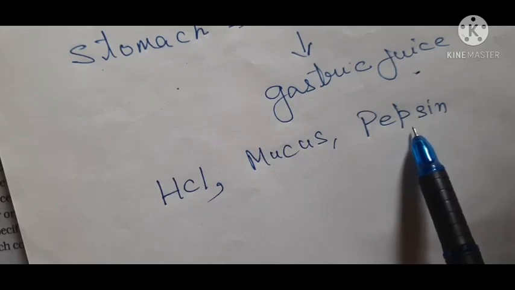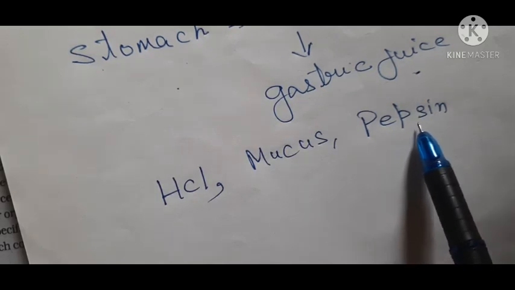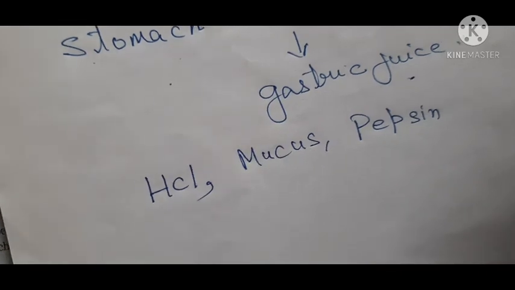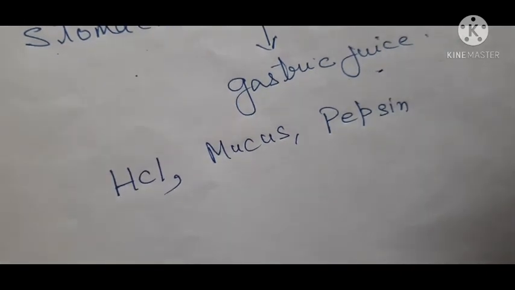It gets activated in the acidic medium. I hope it is clear to everyone. So what does the HCl of the gastric juice do? It activates pepsin. How? This HCl makes the food acidic, thereby activating pepsin.